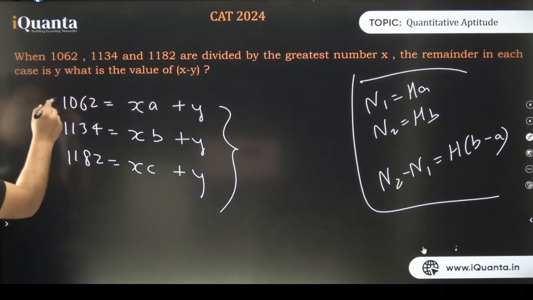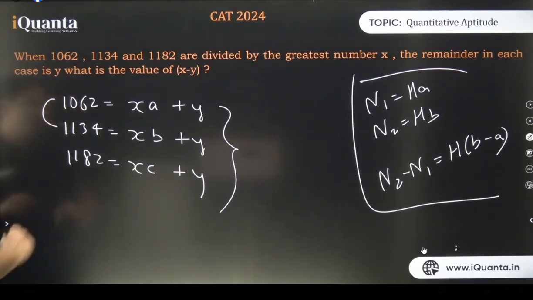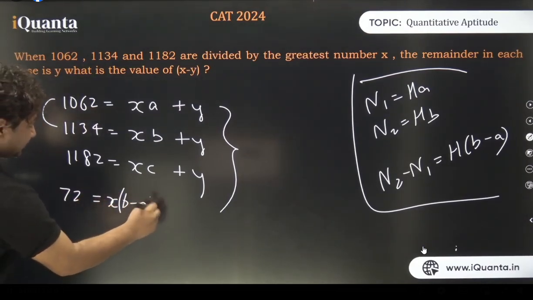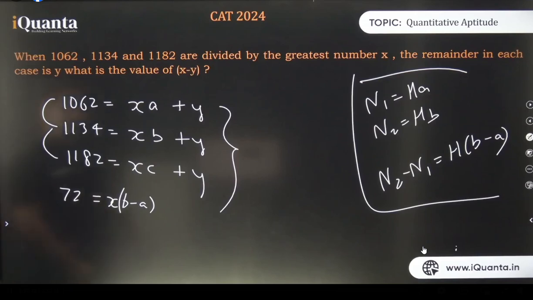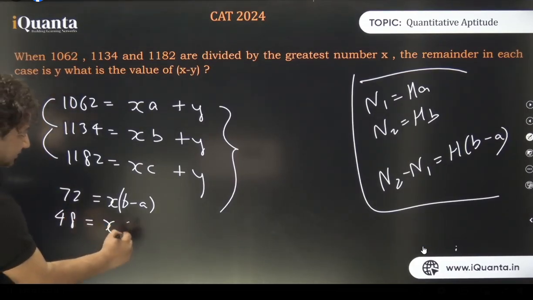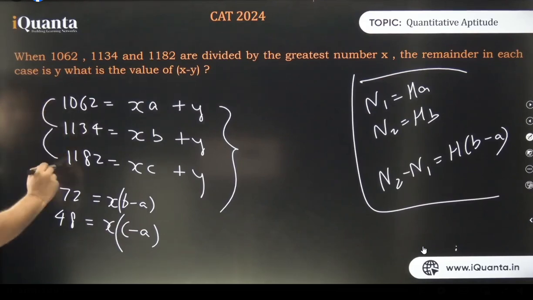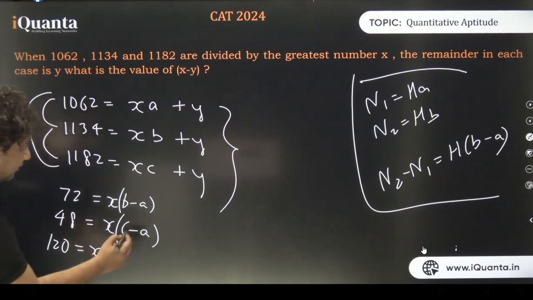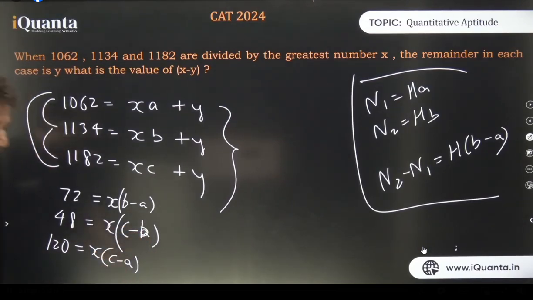If I subtract this from this, what do I get? 72. 72 is nothing but x times b minus a. I subtract this from this. What do I get now? 48. 48 is nothing but x times c minus a. Let us subtract this first and third, 1182 and 1062. What do I get now? 120. 120 is nothing but x times, oh, this is b and this is a. Is that clear, everyone?